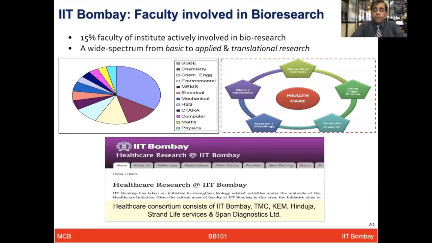Looking at the strength and the interest of faculty doing biological and clinical research on the campus, we also have a healthcare research consortium at IIT Bombay, which includes different hospitals which are locally available here, including Tata Memorial, KEM Hospital, Hinduja, and different diagnostic companies are also participating.